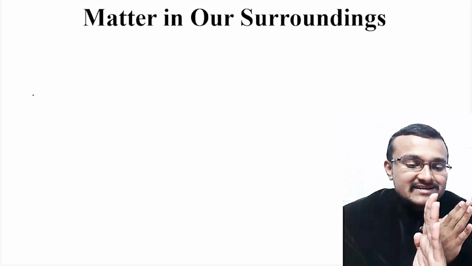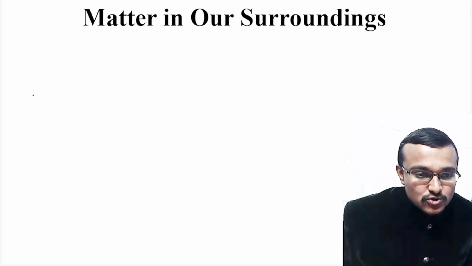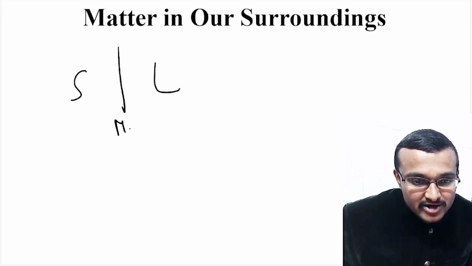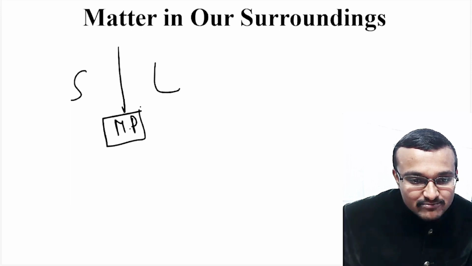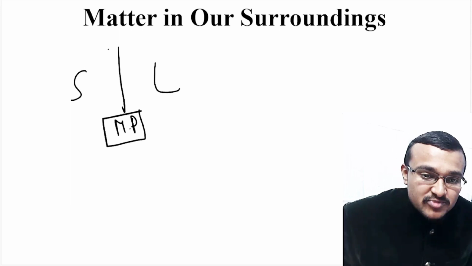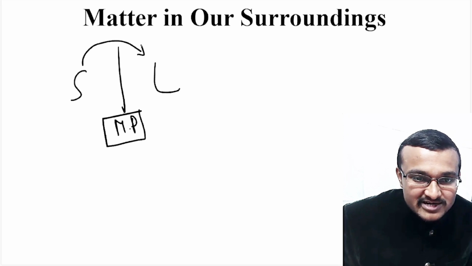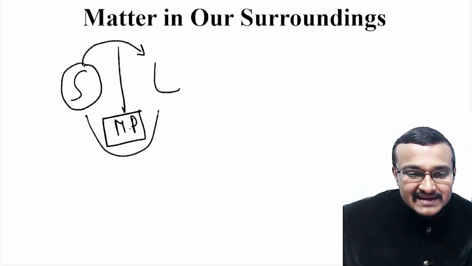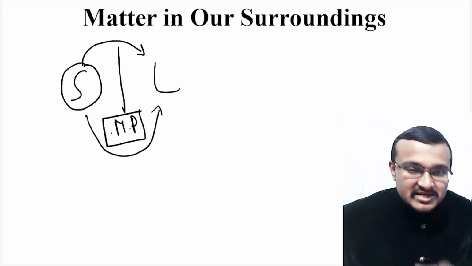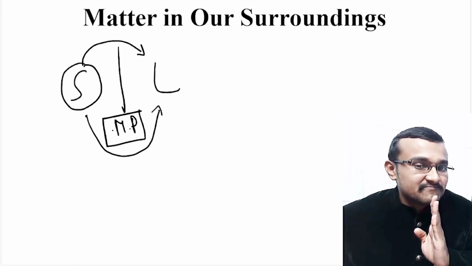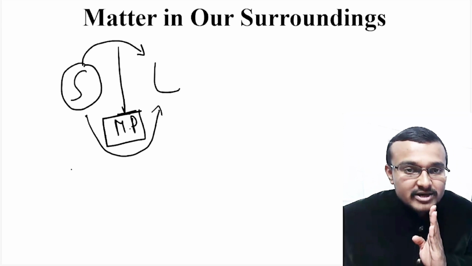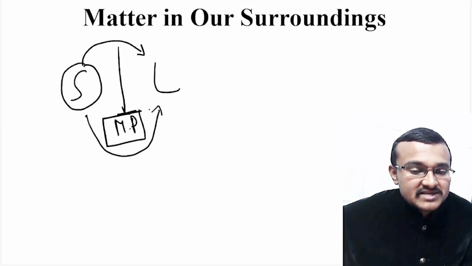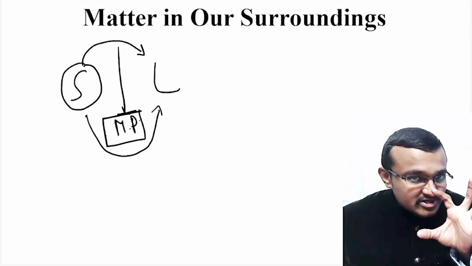When solid gets converted into liquid, there is a borderline here, which is the melting point. At this melting point, solid gets converted into liquid. Unless and until the complete solid is converted into liquid, the temperature of that solid remains the same, that is, at this melting point. That extra heat which is hidden is known as latent heat at that point.